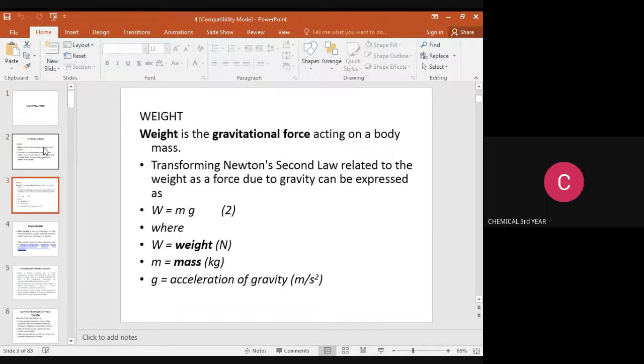Weight is the gravitational force acting on the mass of the body. So W is equal to mass into acceleration due to gravity, that is W equals m into g, where W means weight, m means mass in kg, and g means acceleration of gravity, whose unit is meter per second squared.